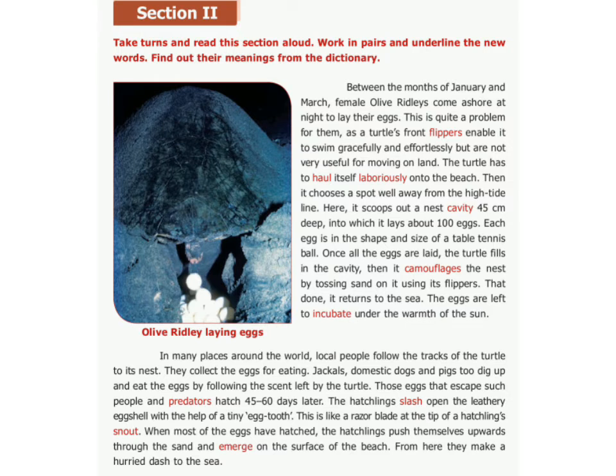Not all eggs hatch. Most of the eggs are traced and eaten by men and animals. Animals like dogs and pigs will eat the eggs. After 45 to 60 days, the eggs hatch and the hatchlings hurry to the sea.